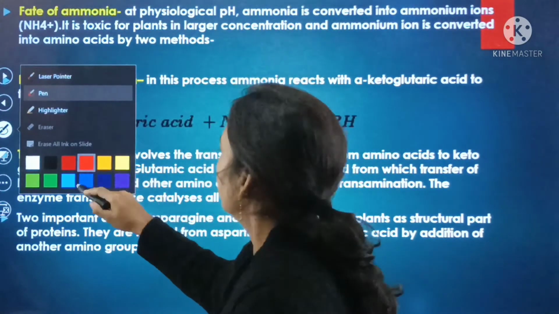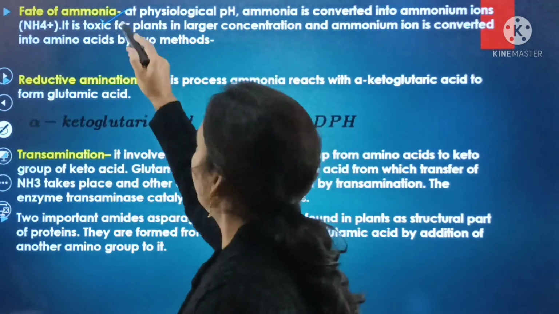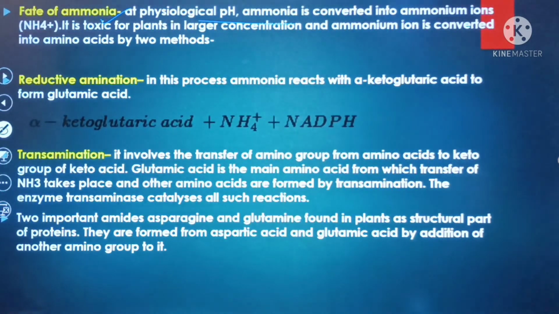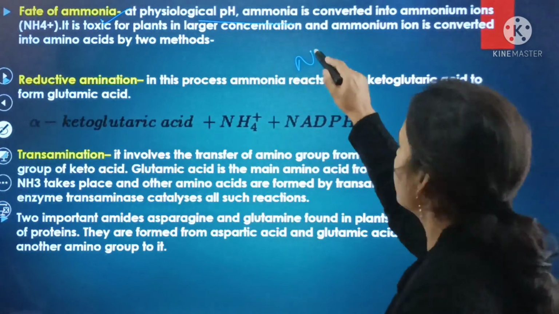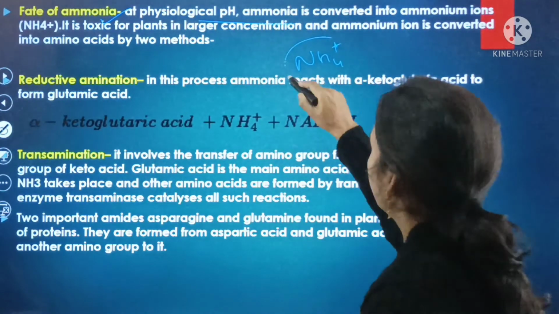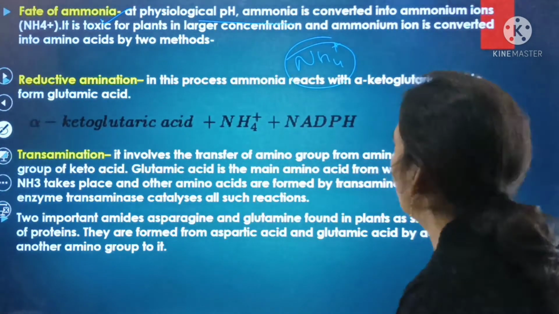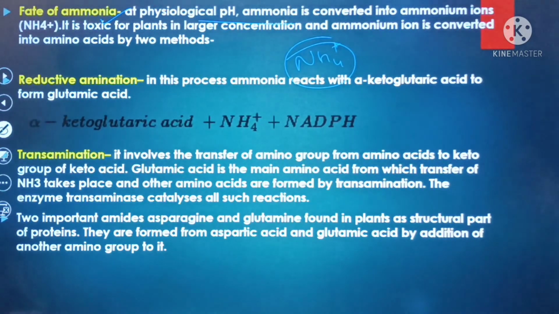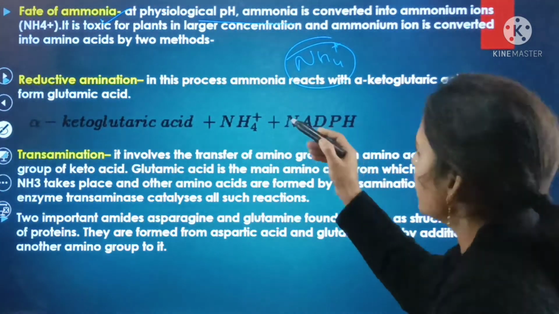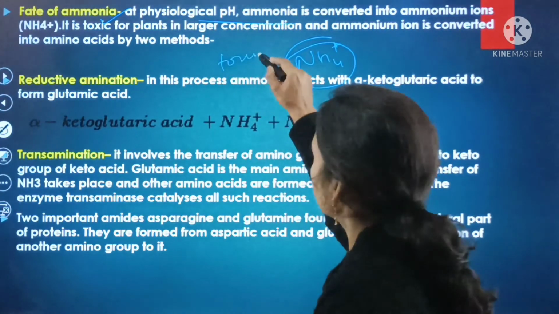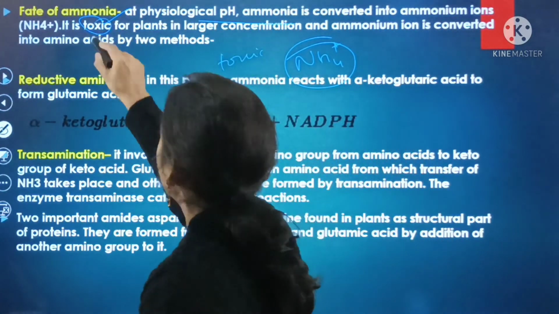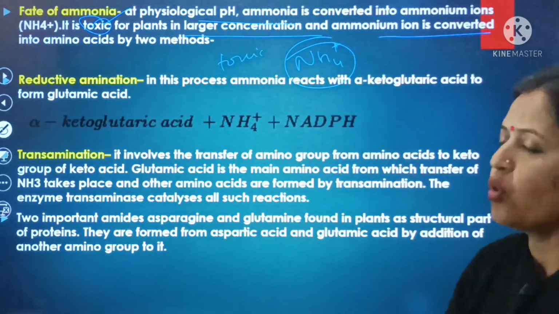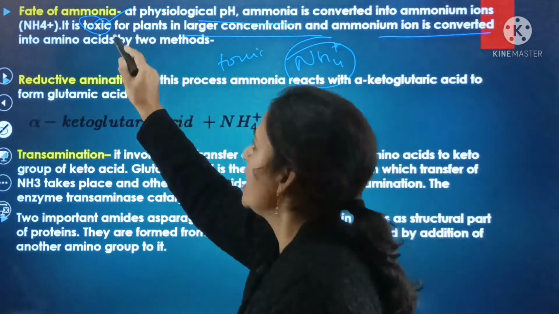Next is fate of the ammonia. At physiological pH, ammonia is converted into ammonium ions, and the formula of the ammonium ion is NH4 positive, and it is very toxic for the plants in larger concentration, and ammonium ions is converted into the amino acids, especially